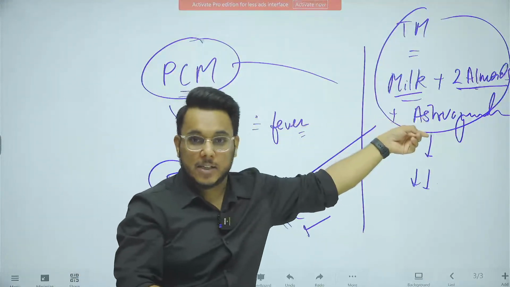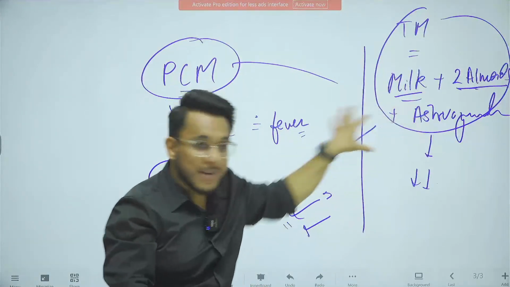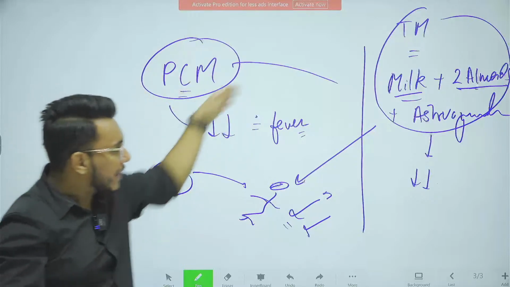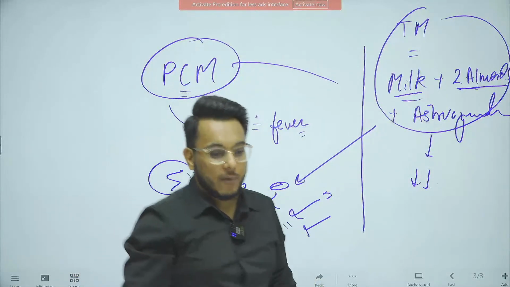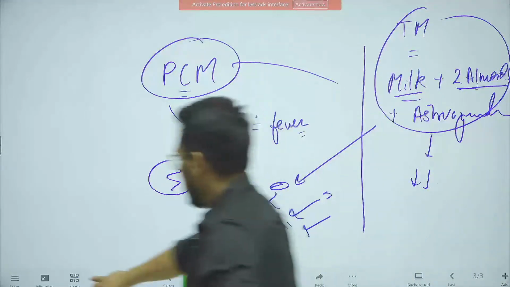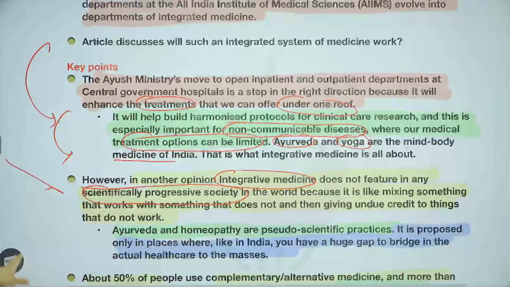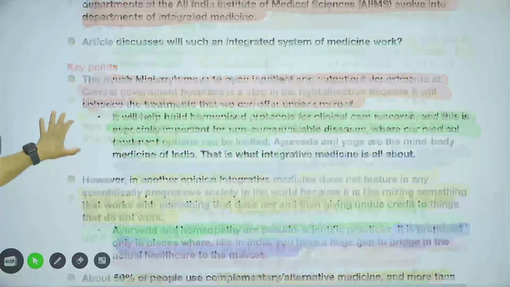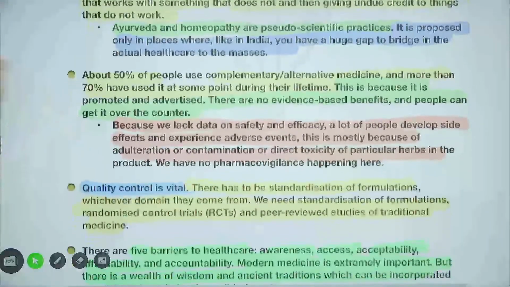This system's efficacy we have not seen. Now you are saying that mix them both. No, there might be a possibility that only this system is giving the entire result, but the credit is going there. So therefore it has been said that this particular thing might not be a very good idea. Therefore, such an integrationist approach doesn't feature even in the modern progressive societies.